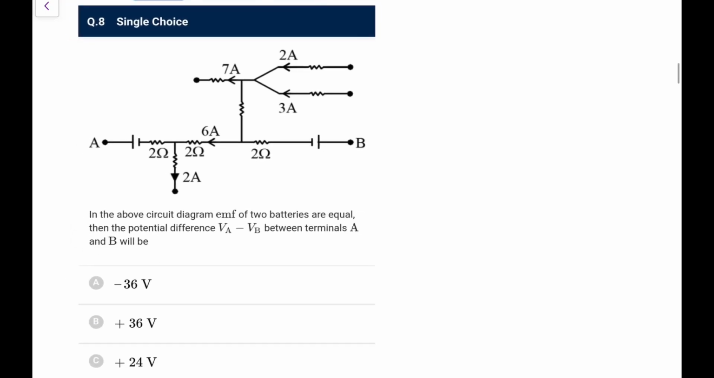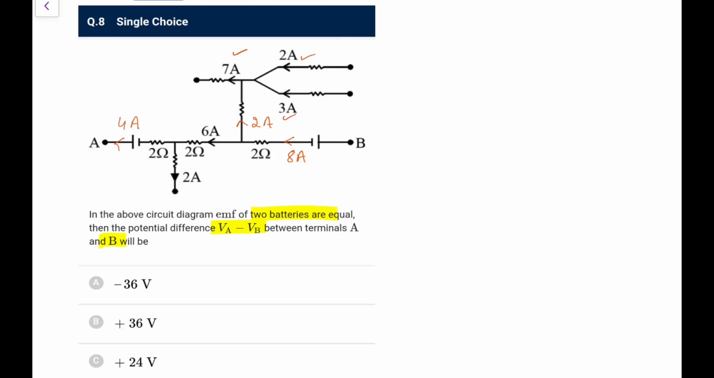Next, in the above circuit diagram, EMF of the two batteries are equal. Then the potential difference VA minus VB between terminals A and B will be? So how you will do this: this is 3 ampere, this is 2 ampere, and here goes 7 ampere. So 5 is coming, so it would be 2 ampere, 6 is coming here, so that is 8 ampere, 2 goes here, so it would be 4 ampere going there.